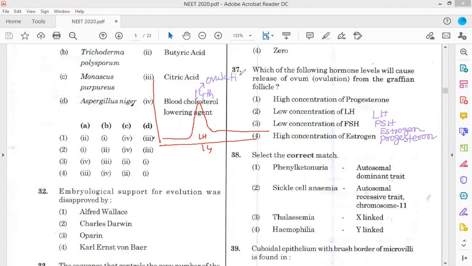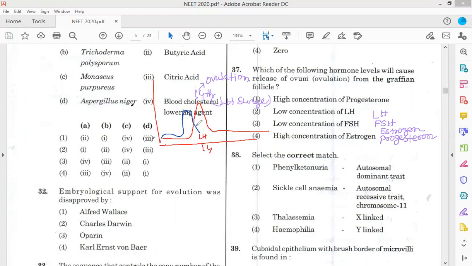Now, which hormone levels will cause release of ovum? During that, the LH surge occurs. LH is at its highest peak. So there is a high concentration of LH, and this is due to the presence of a higher concentration of estrogen during day 12 to 13.